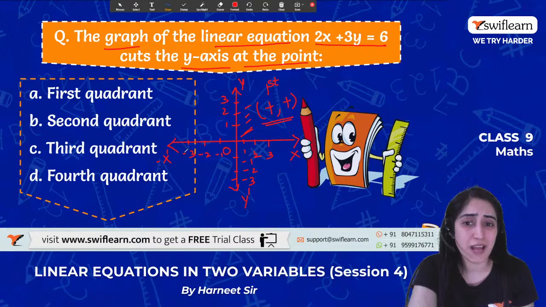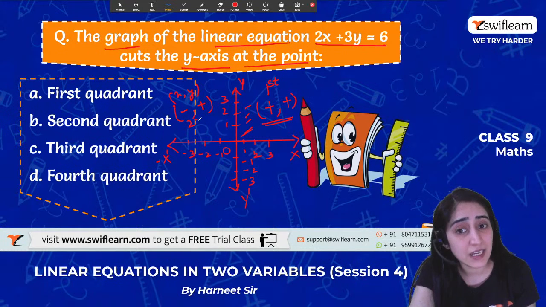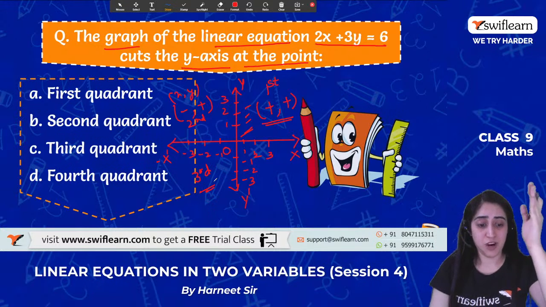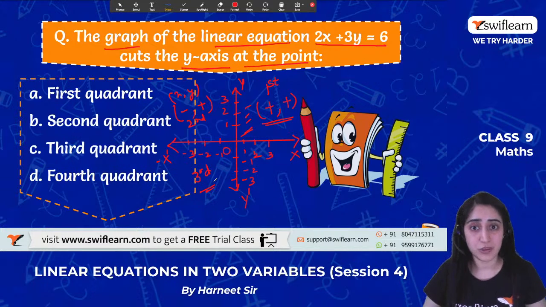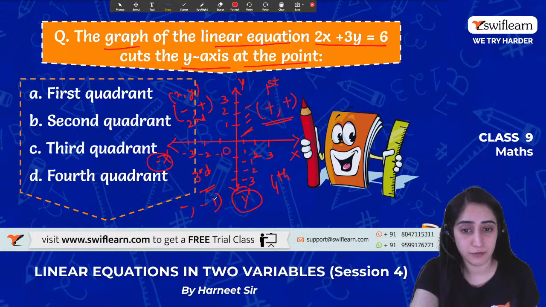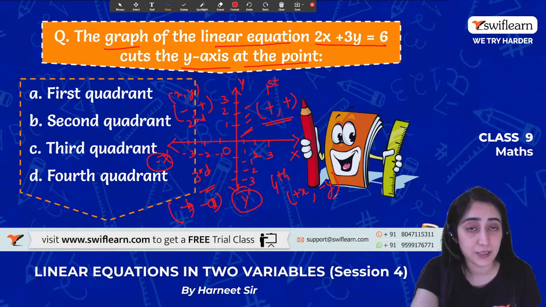Okay, let's move to this one. What happens to x? X becomes negative. When x is negative whereas y is positive, (x, y) lies in the second quadrant. Whereas for the third quadrant, we go from here: first, then second, then going down, third, and then to the right side, we move to the fourth quadrant. Here, x is negative and y is also negative. It can be negative 1, 2, a, b, but it has to be negative. Whereas in this one, x remains positive, whereas y becomes negative.